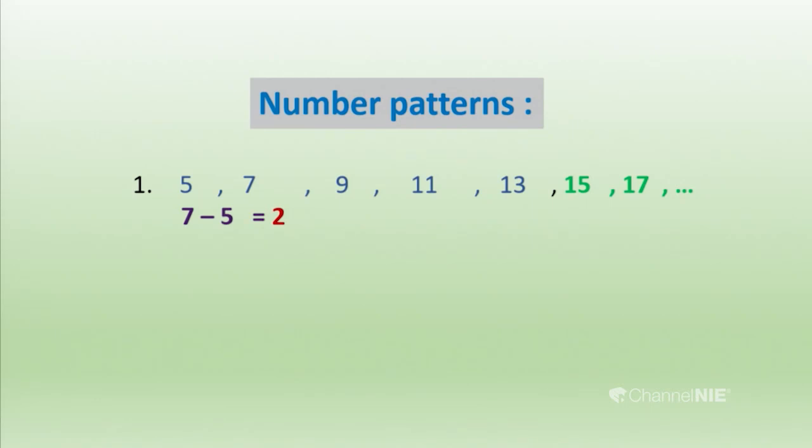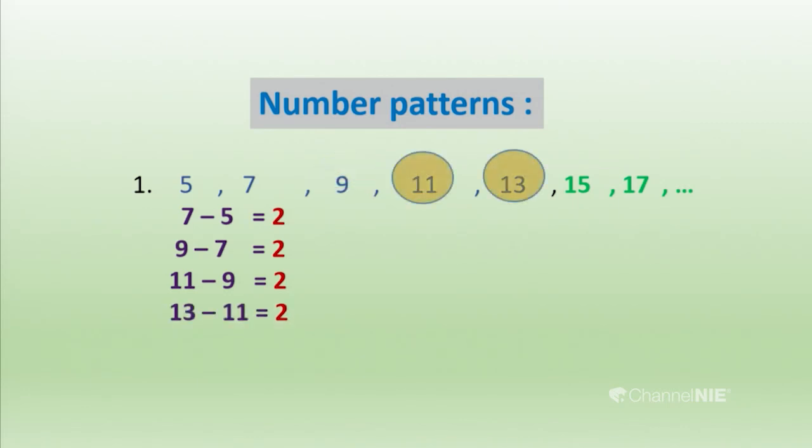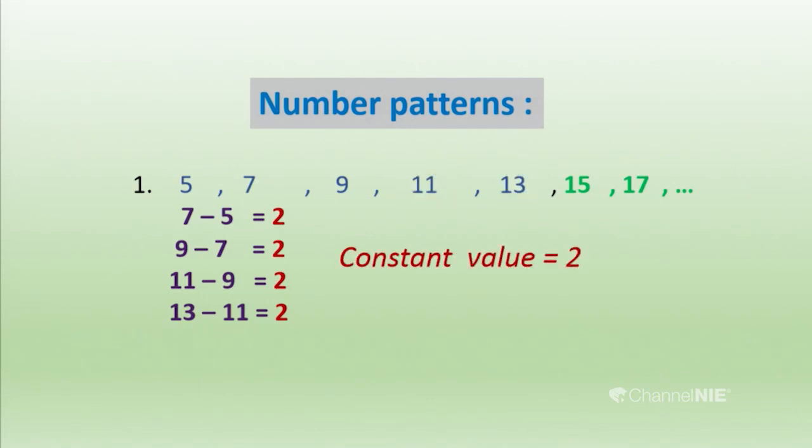Let's follow the others. Then you take 9 and 7. Let's subtract them. But you should be aware that when you are subtracting, you should always subtract the previous term from the back term. Then you have the difference. Other ones also I have followed to emphasize it, and I have represented them. Look at that. Always in this number pattern I got 2 as the difference between two consecutive terms. So, I got a constant value as the difference. You remember that, okay.